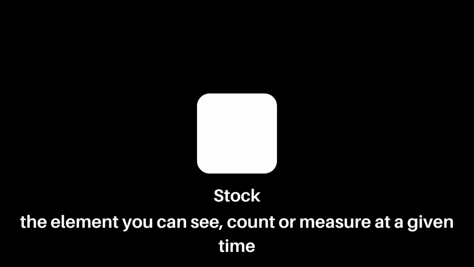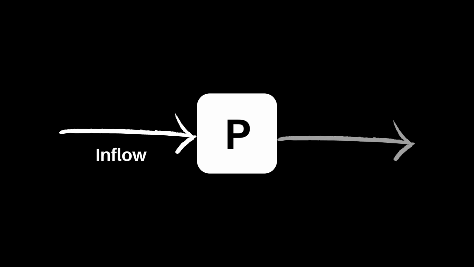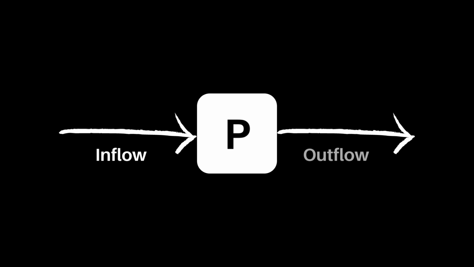First is the stock. The element of the system you can see, count, or measure at a given time. We will call that P. In the population system, this is the number of people. When it comes to the global population, we can ignore immigration and migration as these do not affect the total number. The stock has inflows and outflows, which affect its number. In a population, this is births and deaths.